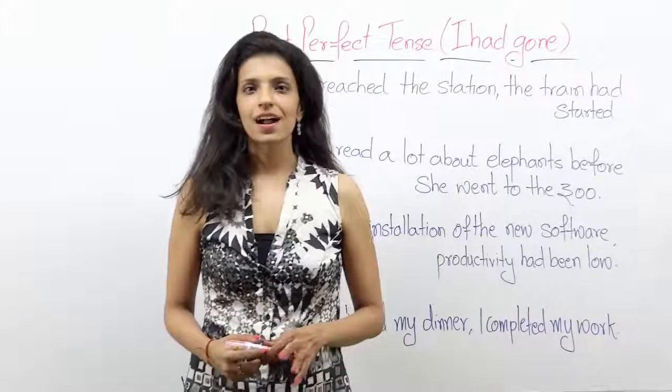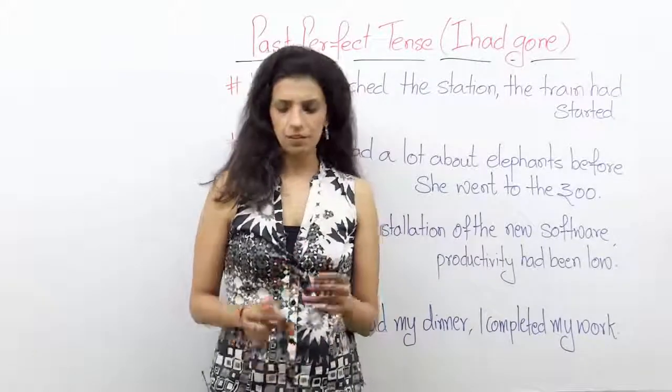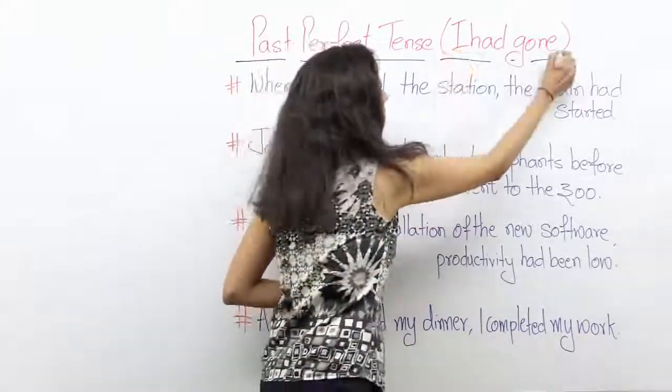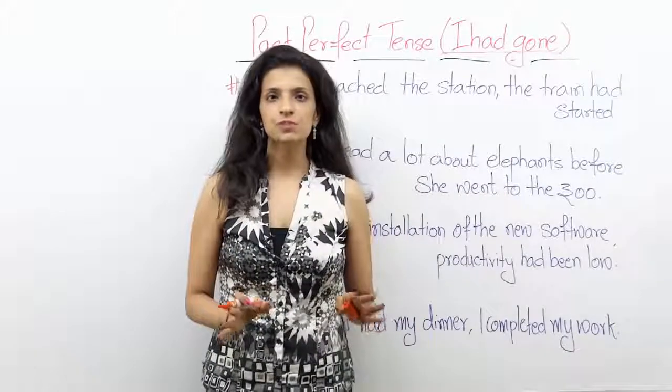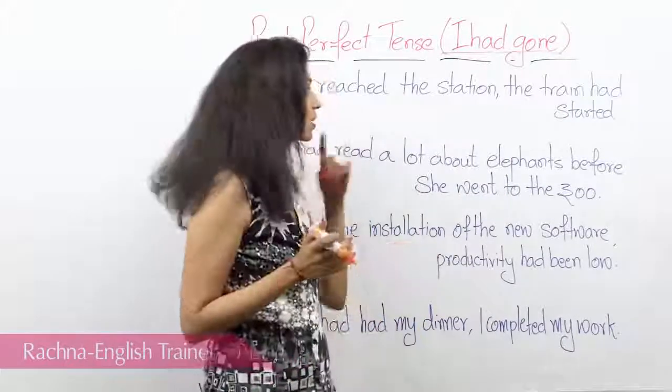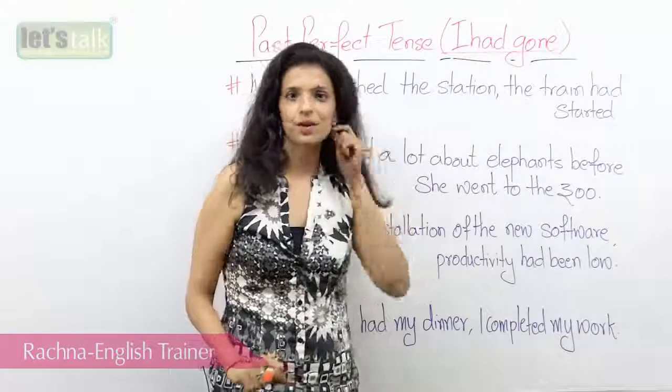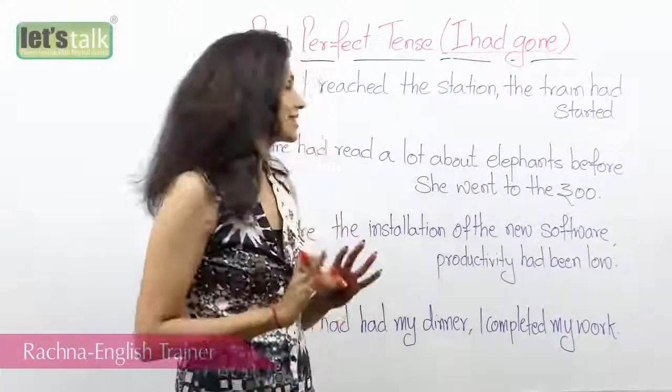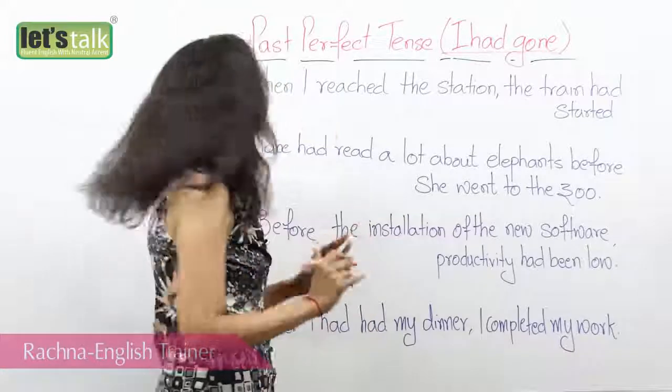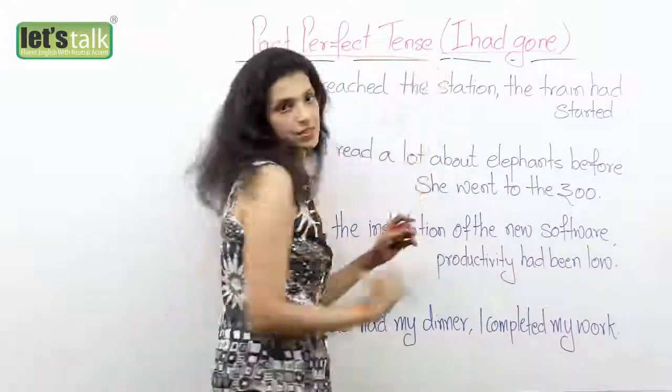Well, last night I went to a party, or I'd gone to a party. Well, I don't know the difference between the two. I don't know when to use "I had gone", but I surely was at a party. Well, that is what today's lesson is about. We're going to learn using the past perfect tense.